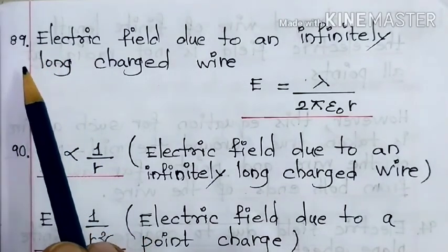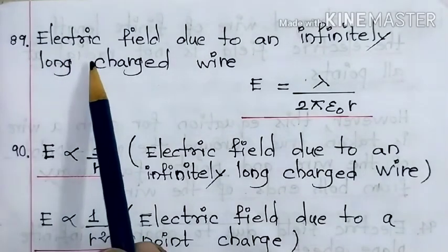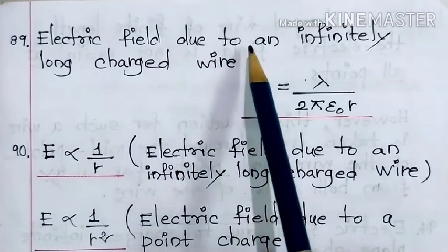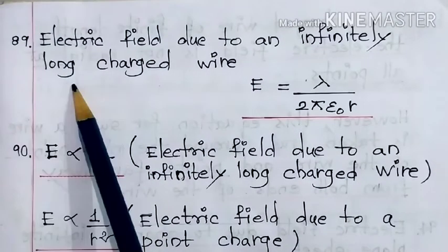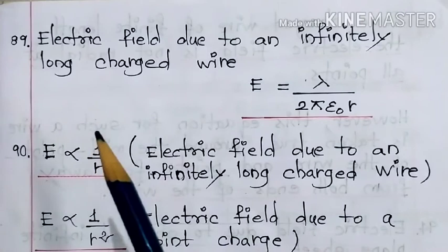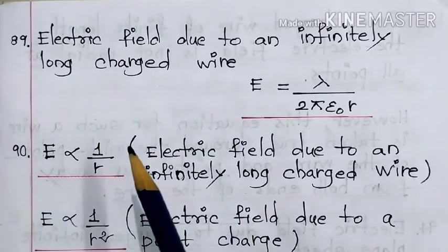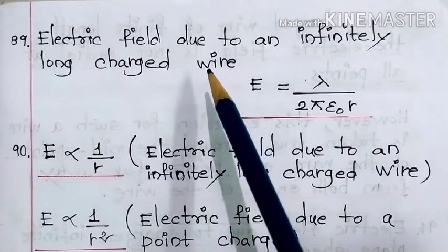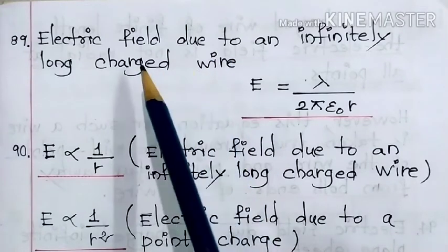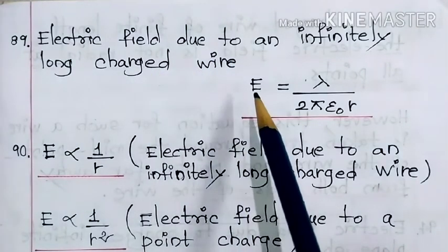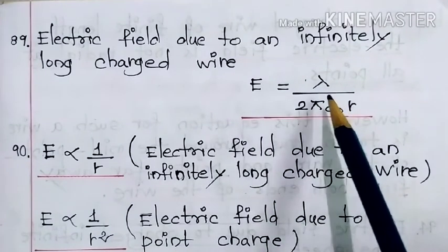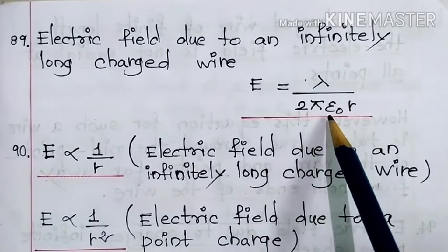Point number 89. Electric field due to an infinitely long charged wire. There is a long charged wire which is infinitely long. So due to that charged wire, the electric field expression is E is equal to lambda by 2 pi epsilon naught R.